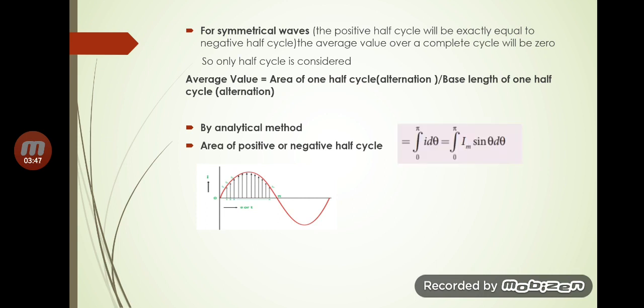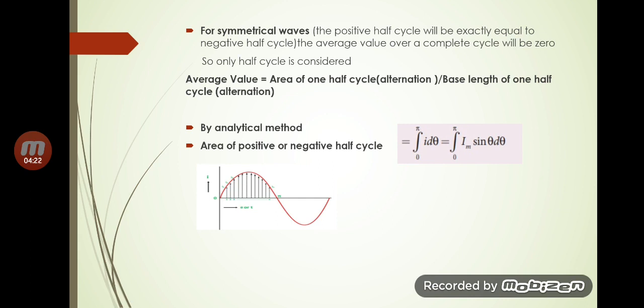Area under the curve can be found using this expression. The positive half cycle ranges from 0 to pi, so we integrate to get the area under the curve: integral from 0 to pi of i d theta. We know the expression for the instantaneous value, small i, is equal to Im sin theta, that we have seen in the earlier class. So the area of the positive half cycle is the integral from 0 to pi of Im sin theta d theta. This is the expression for finding the area by the analytical method.